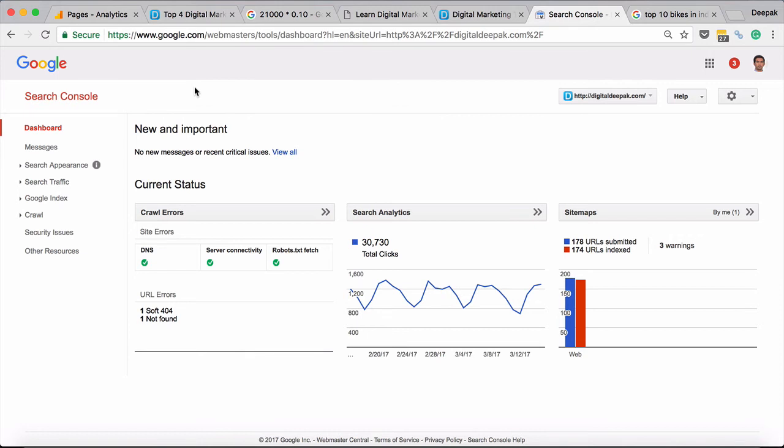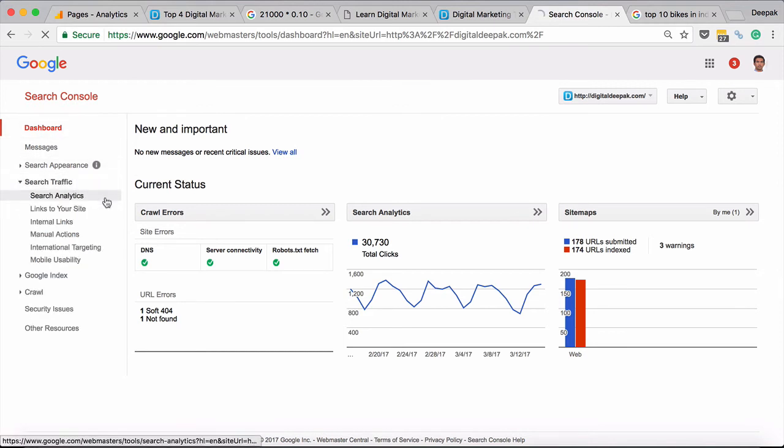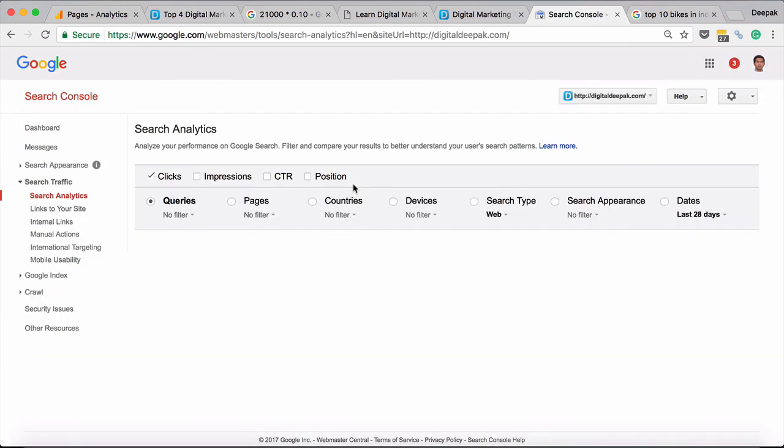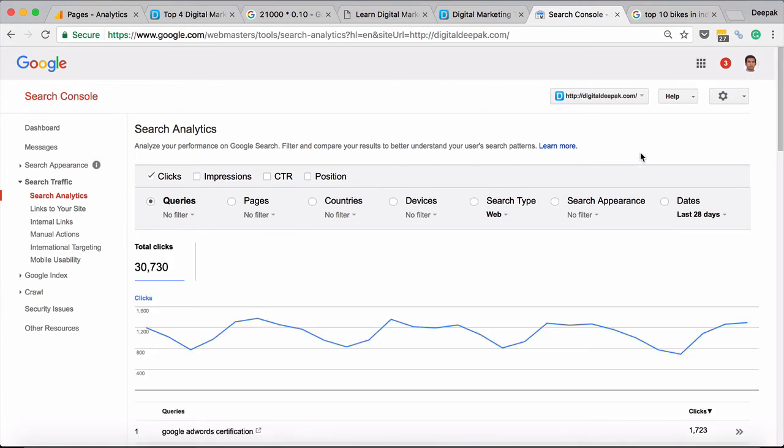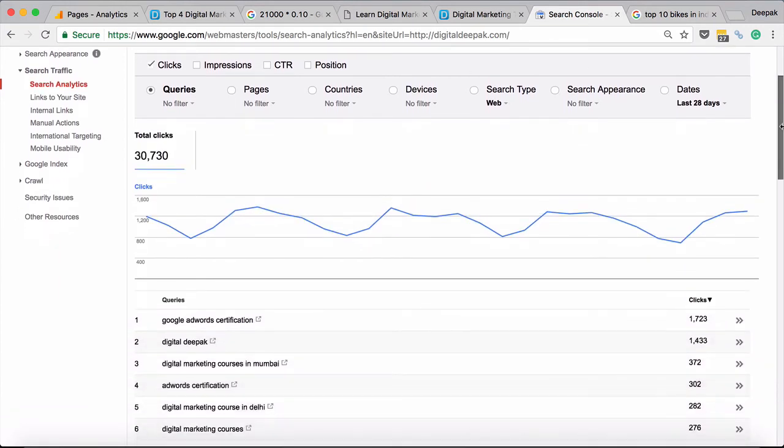This keyword data used to be available in Google Analytics, but now Google just says not provided for most of the keywords. Google decided not to reveal all the keywords that people are searching for, but it's still available in Google Webmaster Tools. So here I would click on search traffic and then search analytics. Inside search analytics, I can see all the keywords that people have used to come to my website. Sometimes that particular keyword is not even an exact match for an article on my website, but people might have still visited my website.